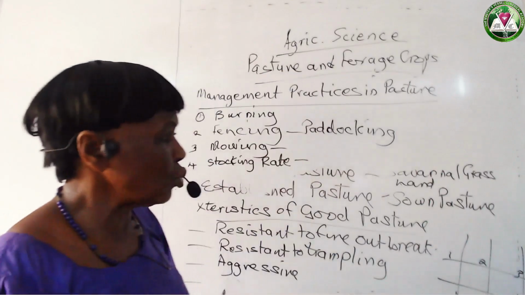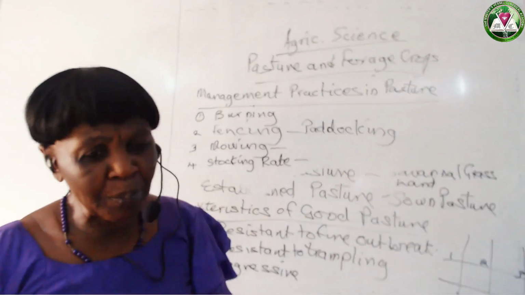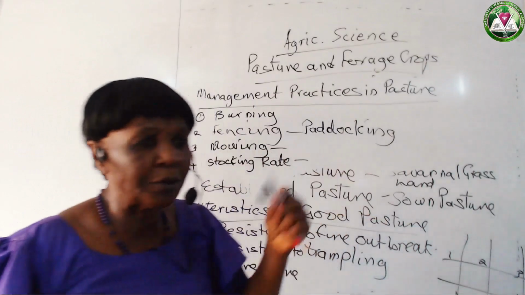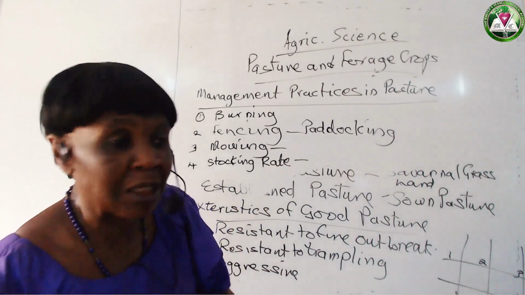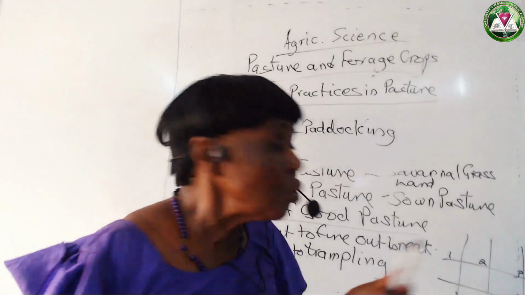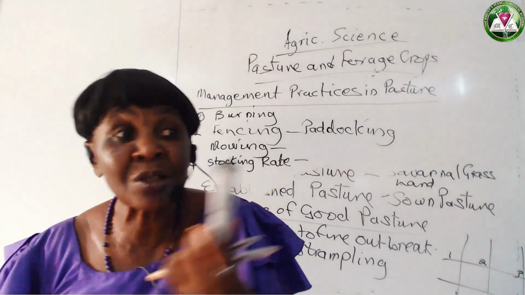Remember, we said there are two types of feeding. Going to cut, bringing to the animals in their pen, or allowing the animals to go out for grazing. So when you allow them to go out for grazing in the pasture, the number of animals you send to a particular portion at any time is very, very important.